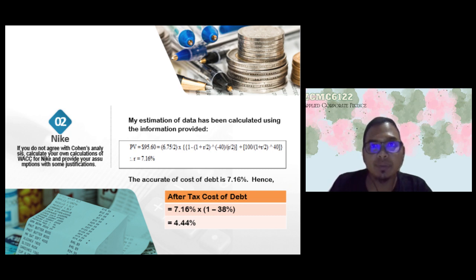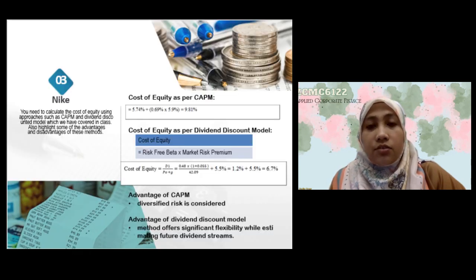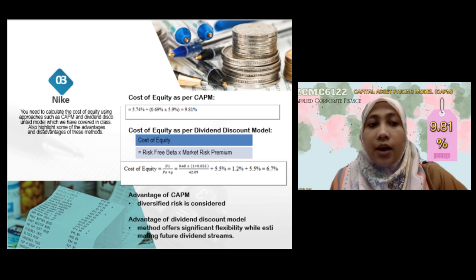Over to you, Nadia. The cost of equity is the return that a business needs to determine if an investment satisfies capital return criteria. So, we use the CAPM formula to calculate the cost of equity. The rate of return paid to equity investors by Nike was 9.81%.